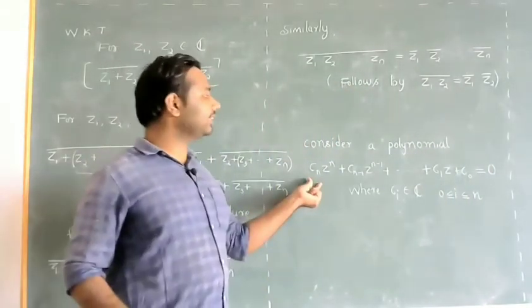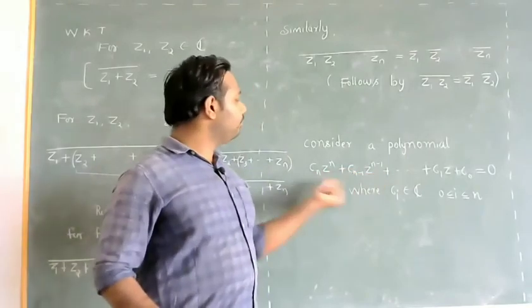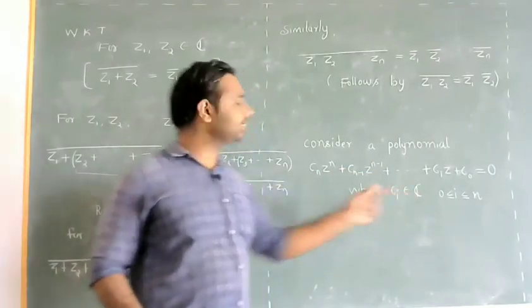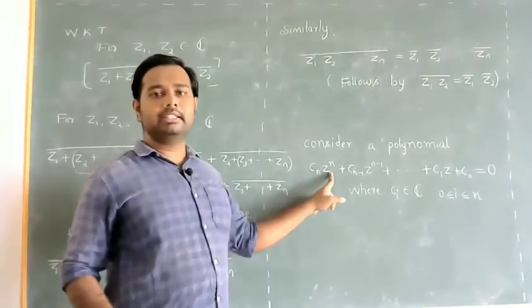That means I have considered a polynomial with complex coefficients in the complex variable z.